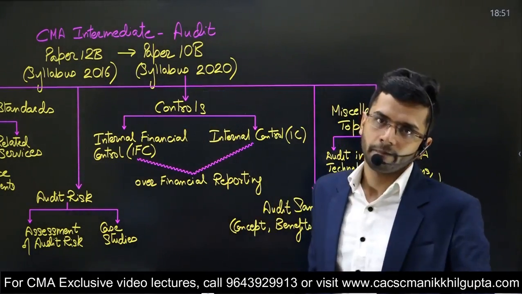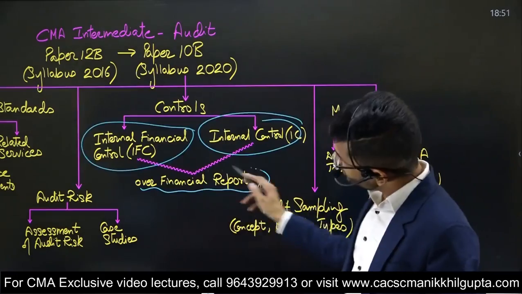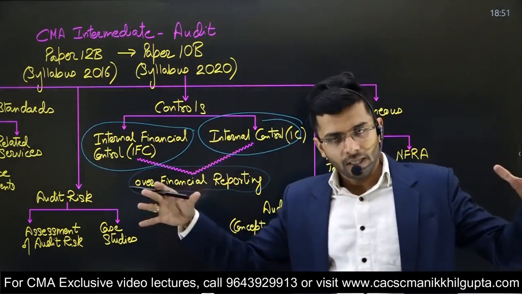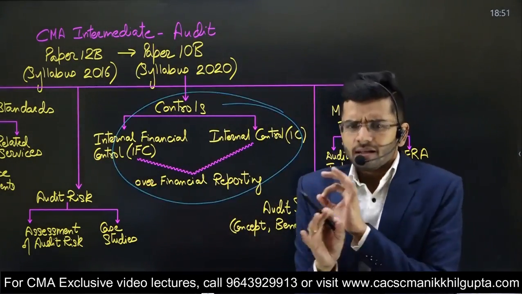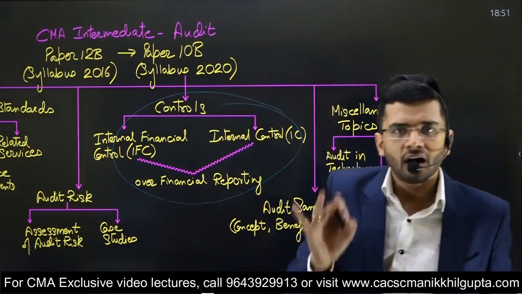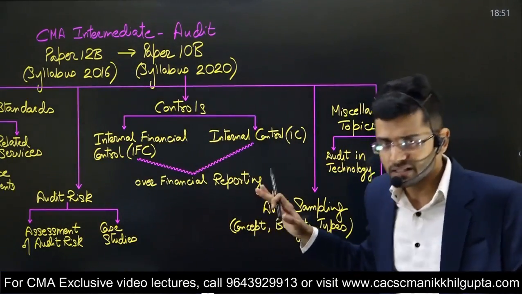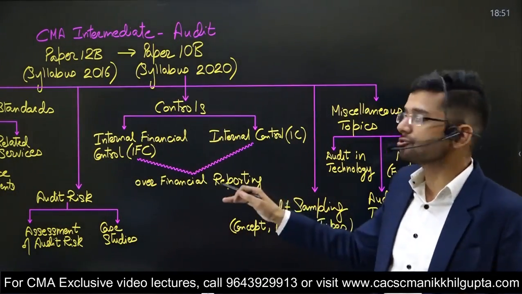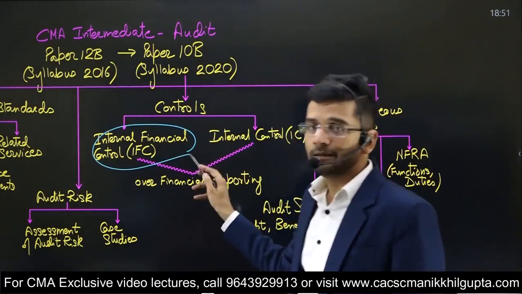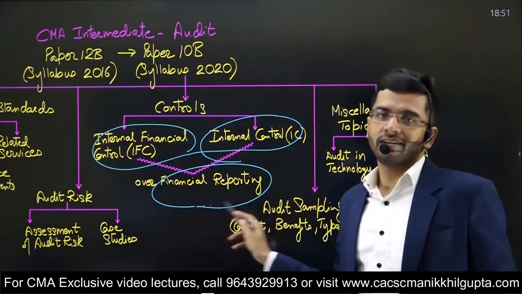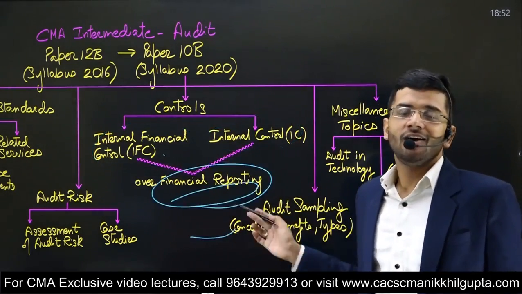Now, there are two kinds of controls: internal financial controls and internal controls over financial reporting. So an entire topic, an entire section has been introduced on this particular thing, which according to me was absolutely essential, because this is the need of the hour. Every company is facing this. Every company is required to comply with these provisions. So it is absolutely an essential thing to be introduced in audit, which is a brilliant step by the Institute of Cost Accountants of India. So yes, internal financial controls, IFC and IC over FR. Financial reporting is FR. In short, it's known as IFC, IC over FR.